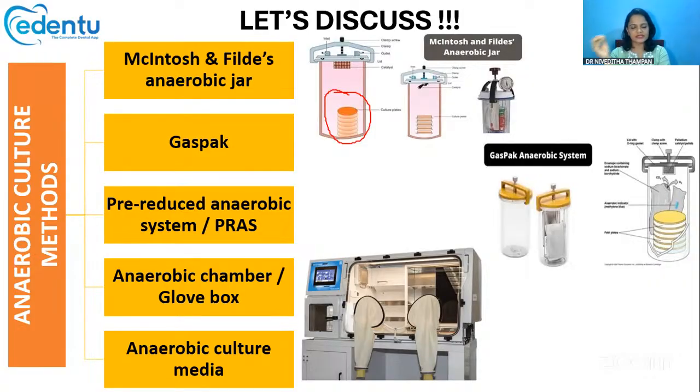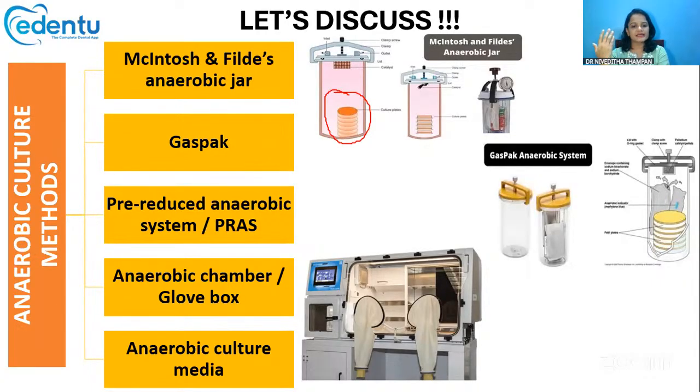Then they supply it with hydrogen gas, and then an electric current is passed in, so that this whole anaerobic environment is developed inside the jar. These anaerobic microorganisms will grow in the culture plates kept inside this jar. All right, so that's about McIntosh and Fildes' anaerobic jar.